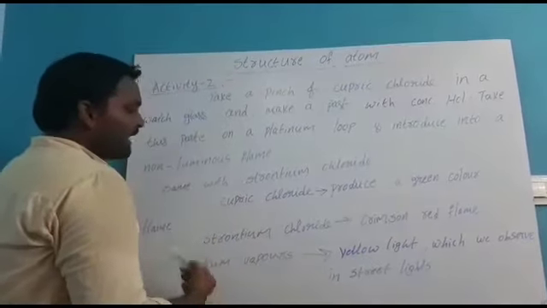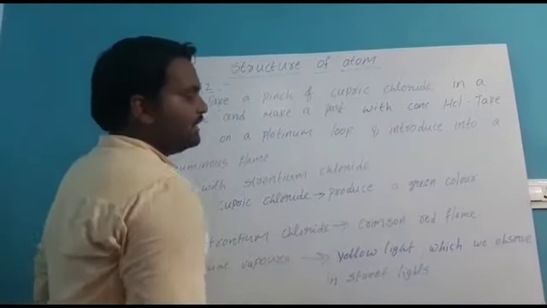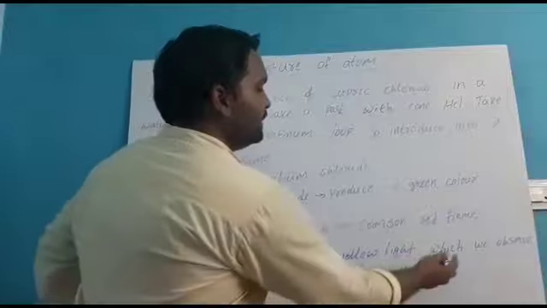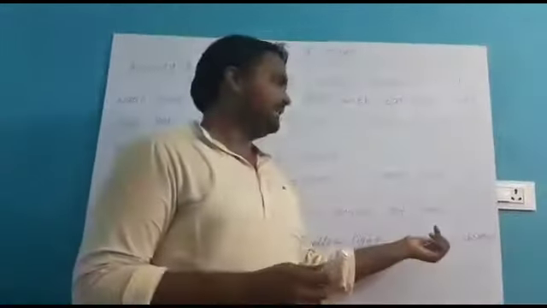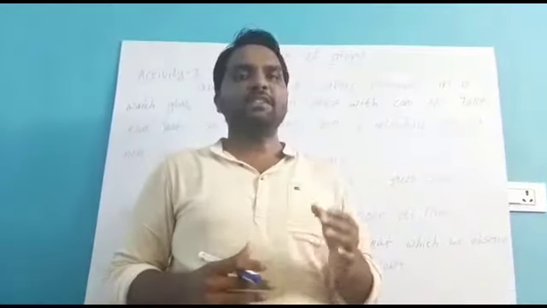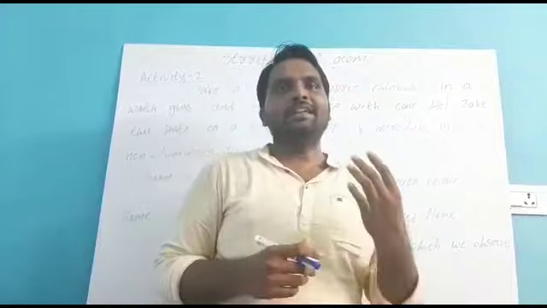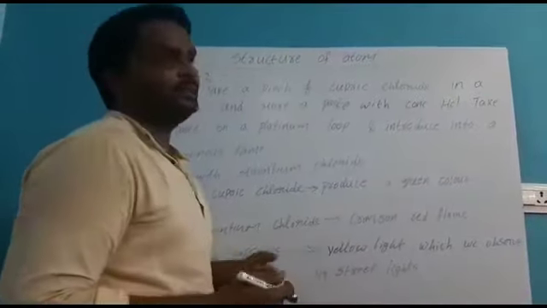And like that, the same thing with sodium vapors. The sodium vapors give yellow color light, which we observe in street lights. In some street lights beside the highway, we observe yellow color lights. Those yellow color lights are filled with sodium only. That's why we observe yellow color.